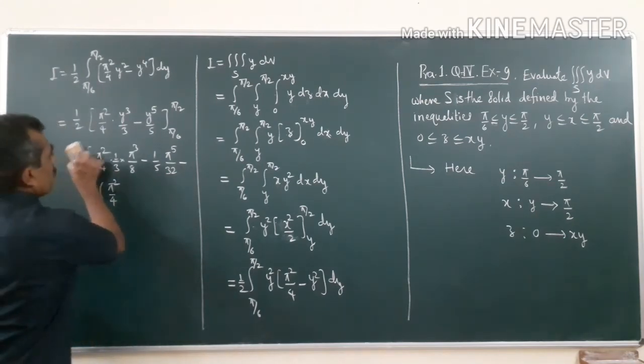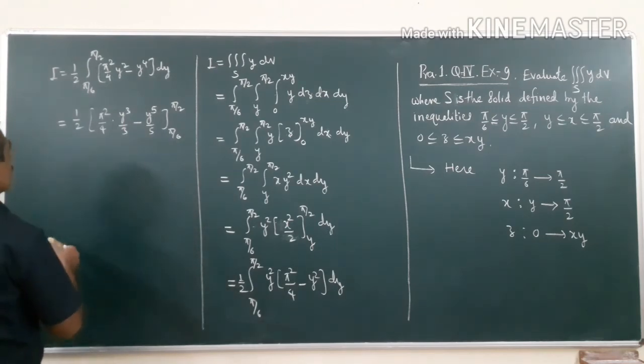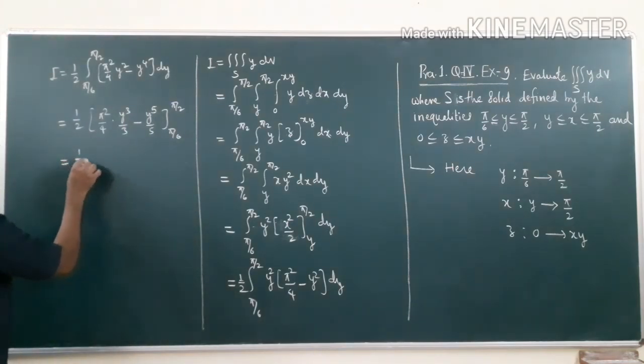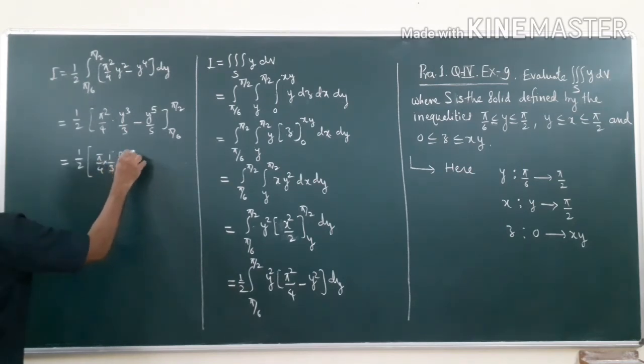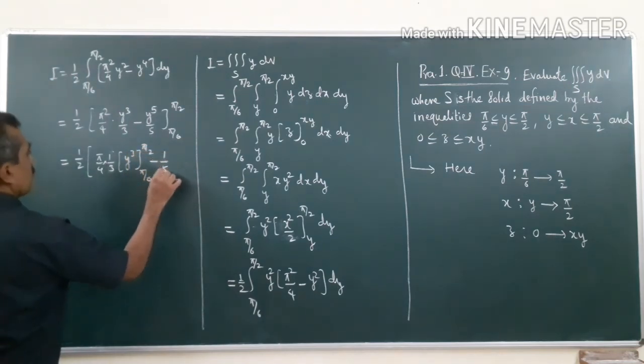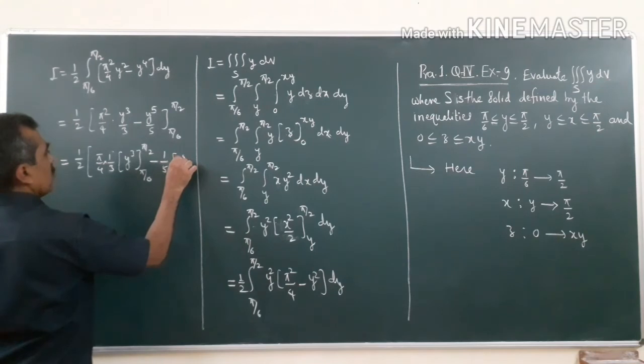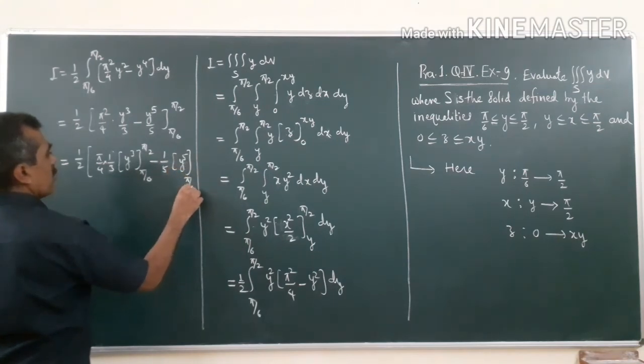To make it simple, what I will do is half, pi square by 4 into this, 1 by 3 y cube from pi by 6 to pi by 2 minus 1 by 5. We will reduce the calculations.